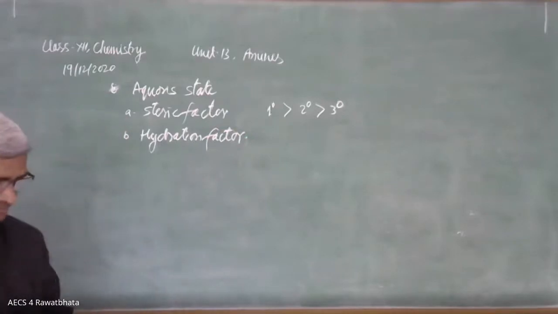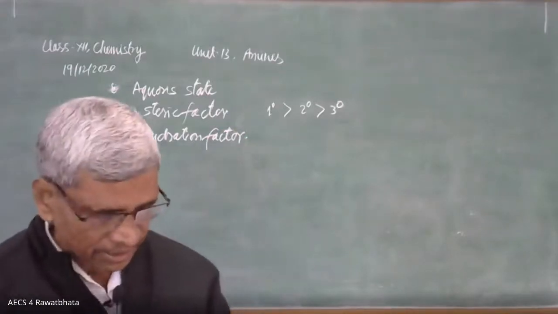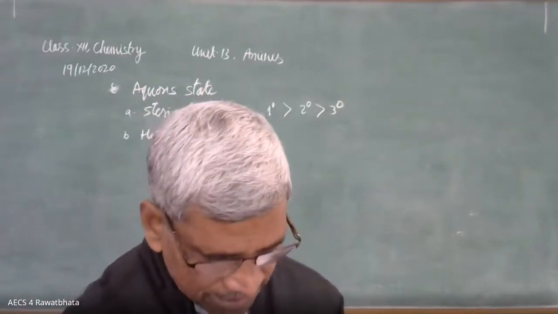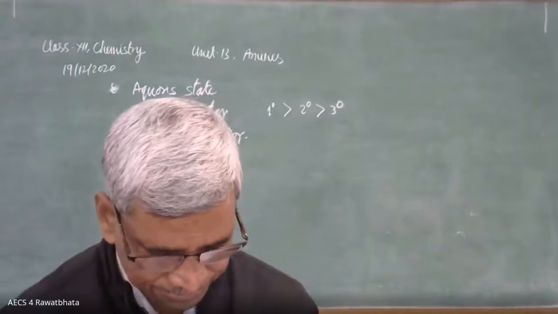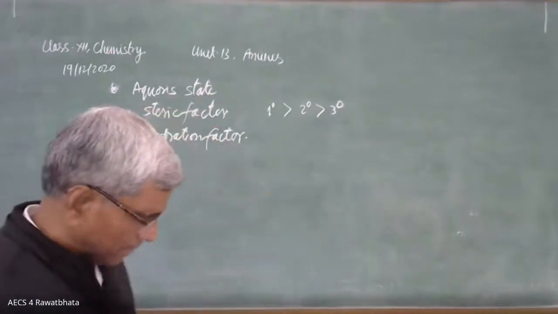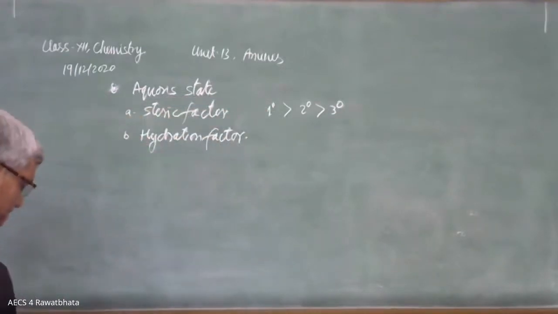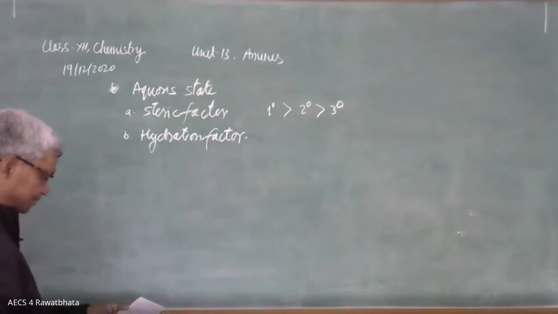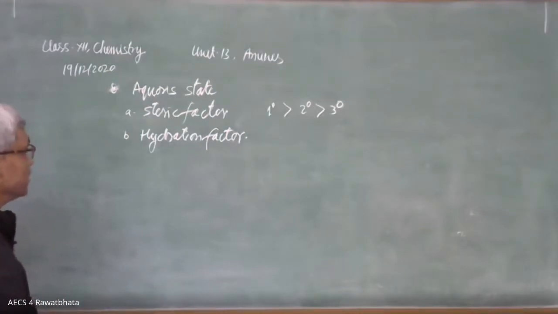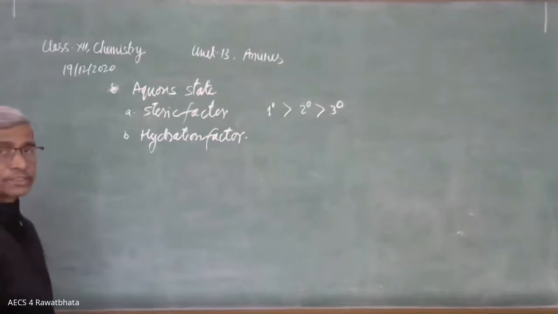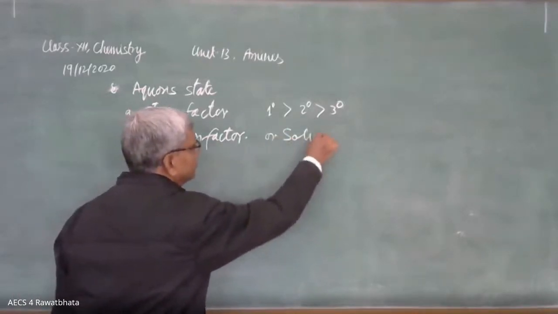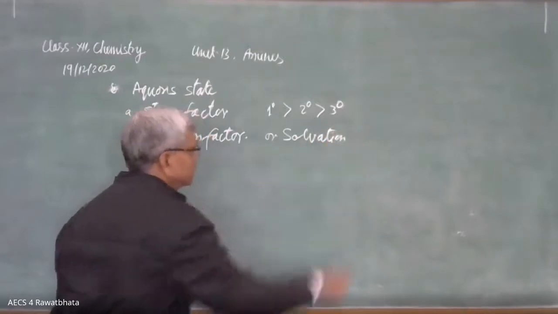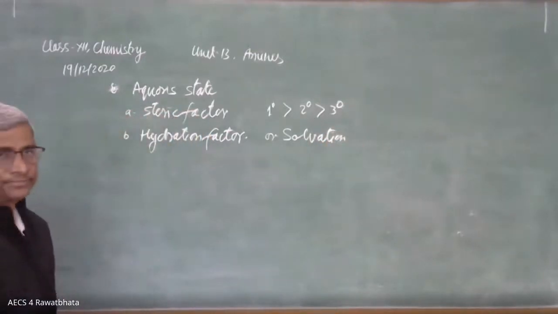The hydration factor is another important factor which decides the basic strength of amines. It is also called the solvation factor, the interaction with water.